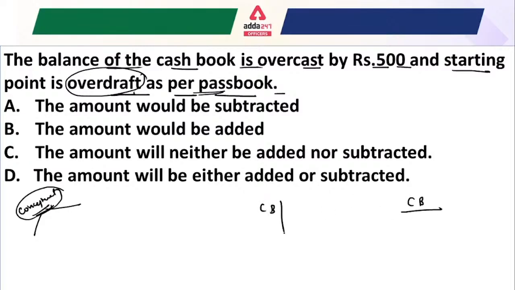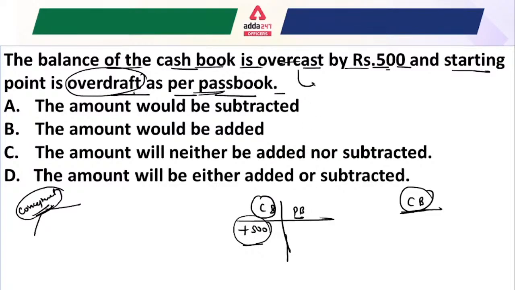And the second step, say cash book and passbook here, and because here it is cash book, just encircle this. The second term given here is the balance of the cash book is overcast by 500 rupees. That means you actually overcast your cash balance by 500 rupees.